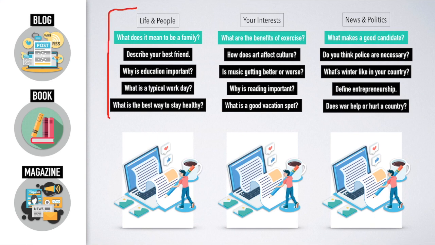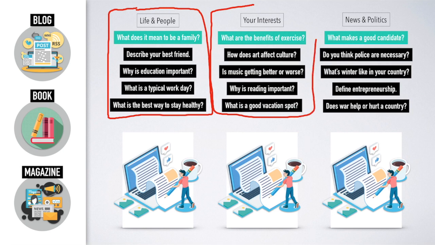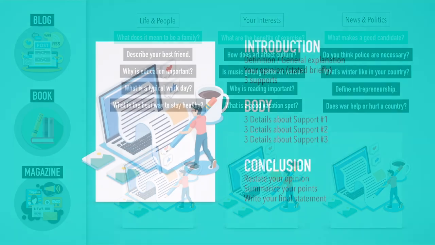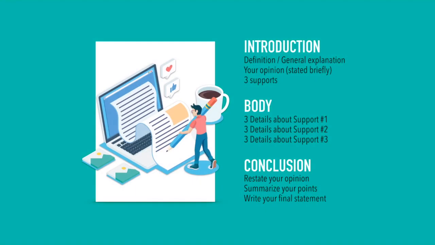We have the questions related to this category, your interests, the questions right here, and also news and politics. Now, each question is actually going to get its own essay or its own writing to answer the question or the topic, okay?